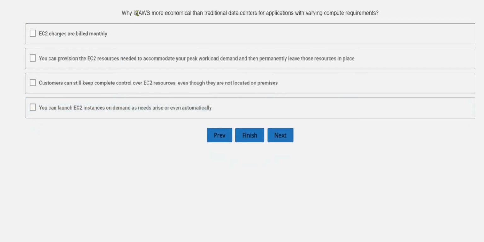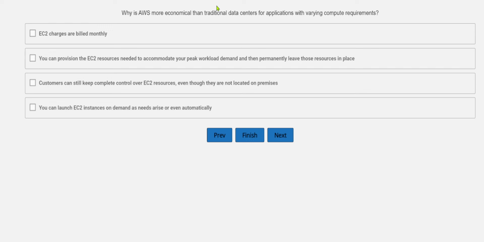Why is AWS more economical than a traditional data center for applications with varying compute requirements? This question is asking why it is more economical than a traditional data center. So the options, as we can see: EC2 charges are billed monthly. You can provision the EC2 resources needed to accommodate your peak workload demand and then permanently leave those resources in place.